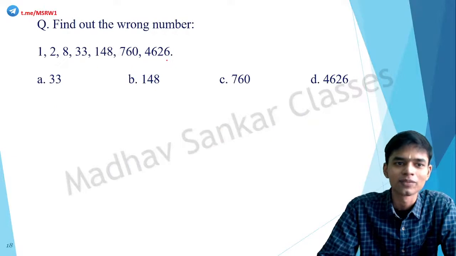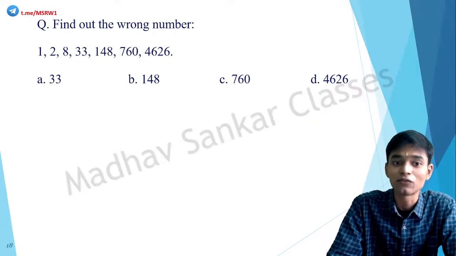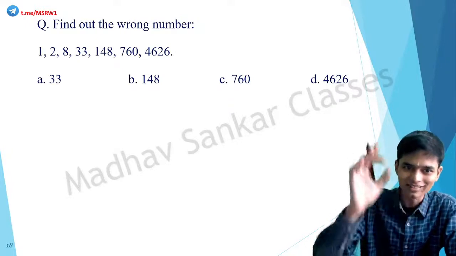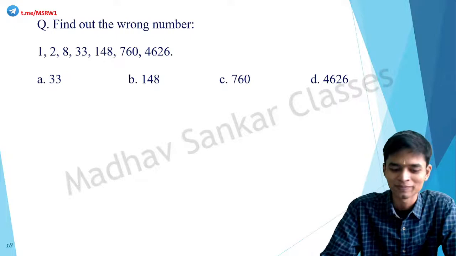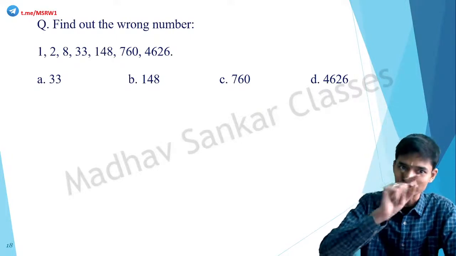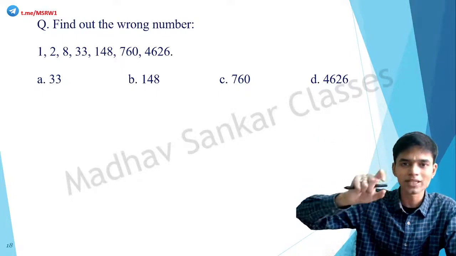Understood? Another one. 1, 2, 8, 33, 148, 760, 4626. Wow. That increase is very drastic. Correct? So whenever you get a series like this, it's an ascending series. Okay. So there is some sort of relationship.